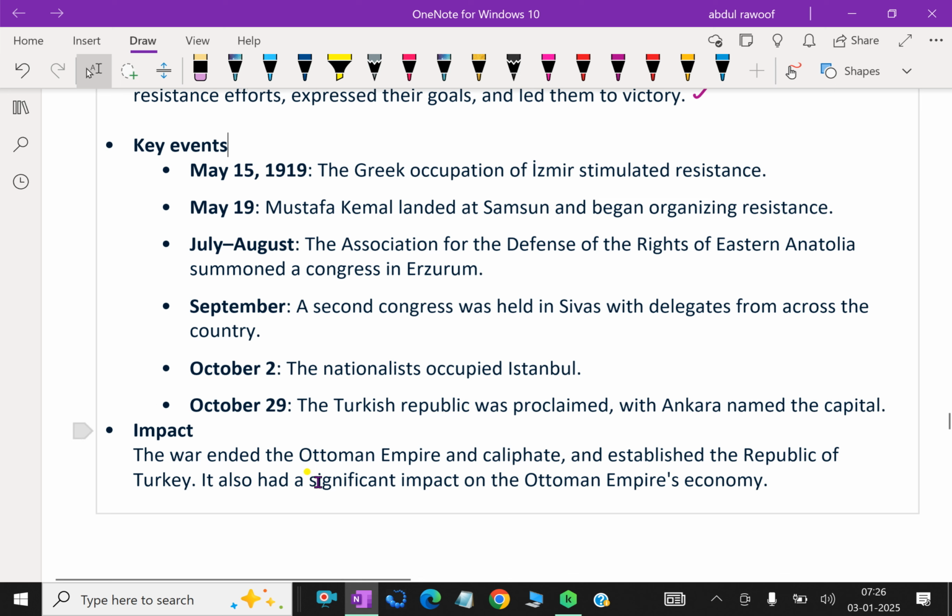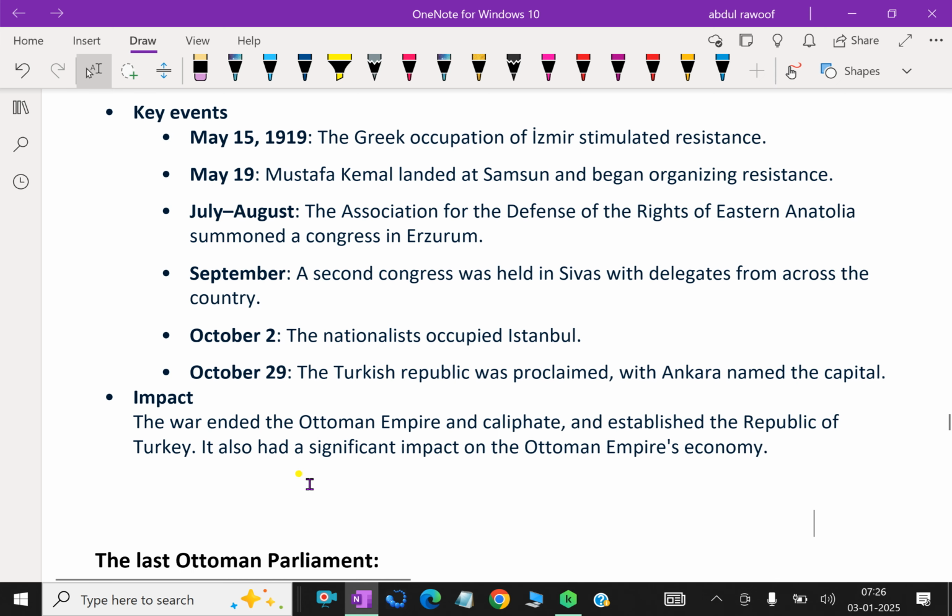Impact: the war ended the Ottoman Empire and Caliphate and established the Republic of Turkey. It also had a significant impact on the Ottoman Empire's economy.